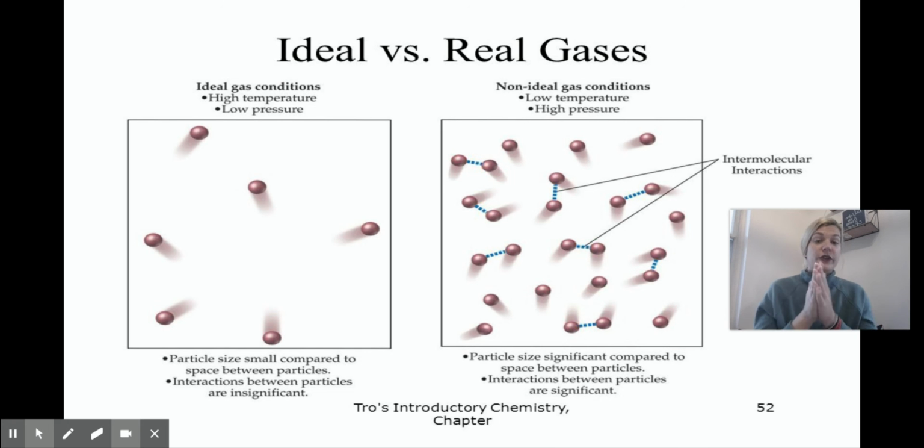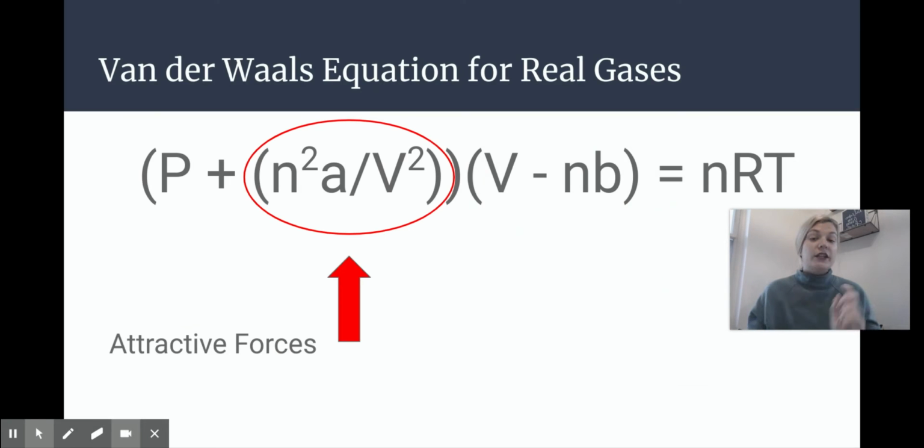So what do we use if we can't use the ideal gas law? Mathematically, you're not going to have to know how to do this, but if you move on and take chemistry in the future, this will be an equation that you'll have to know, but you don't need to know it for the AP test. It's the van der Waals equation for real gases. You'll see that we have all of the things that we had from the ideal gas law. We have pressure, we have volume, which is right here, and then we have nRT, which is our moles, constant, and temperature.